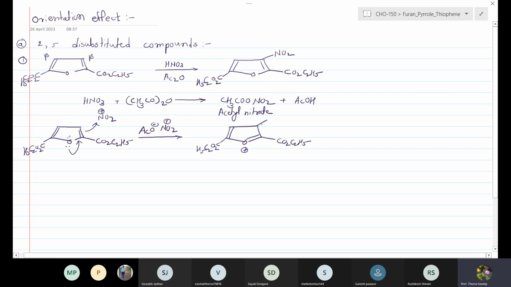Here we have the HNO2 group, plus the AcO minus of the acetyl nitrate remains as it is, which can abstract the proton, giving the aromatization of the furan ring system with the loss of acetic acid.